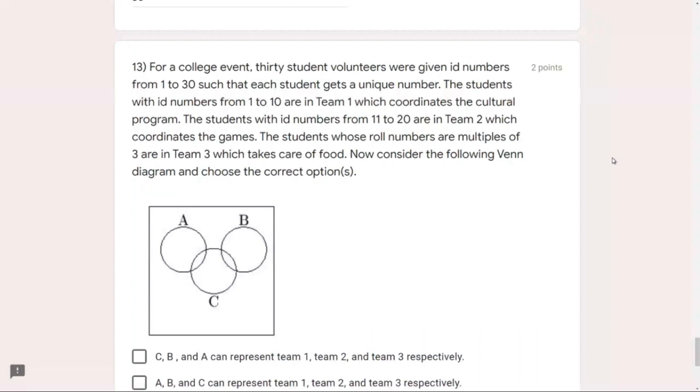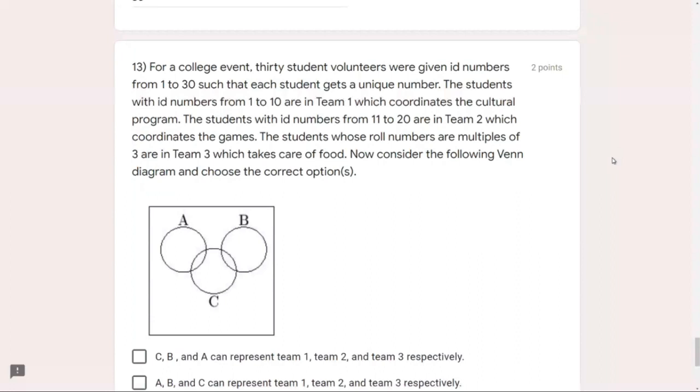And the team 3, take a very important note on this team 3. It might completely ruin your answers. So the students whose roll numbers are multiples of 3. That means those students who are already in team 1 or team 2 can also be in team 3. So T3 is basically multiples of 3. Now we have to answer the following questions.